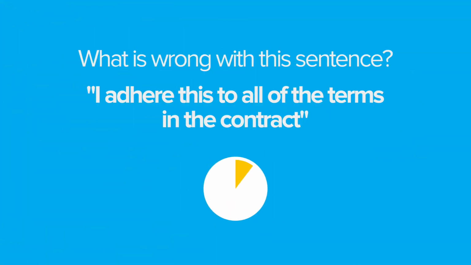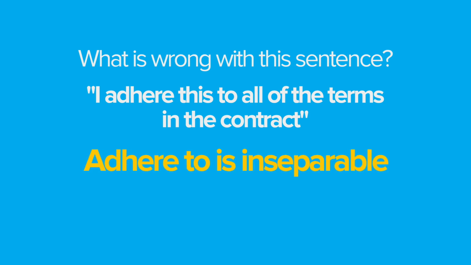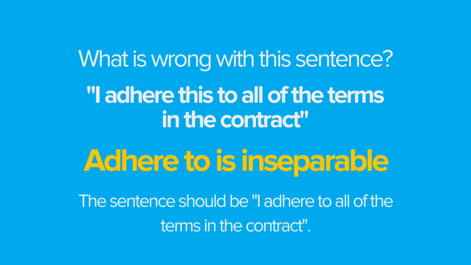All right, let's do a quick quiz to review everything that I have taught you so far. First, what is wrong with this sentence? I adhere this to all of the terms in the contract. Adhere to is inseparable, so you can't put anything between it. Therefore, the sentence should be, I adhere to all of the terms in the contract. Second, which phrasal verb is separable?